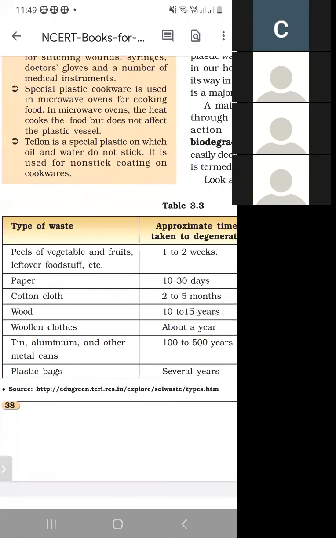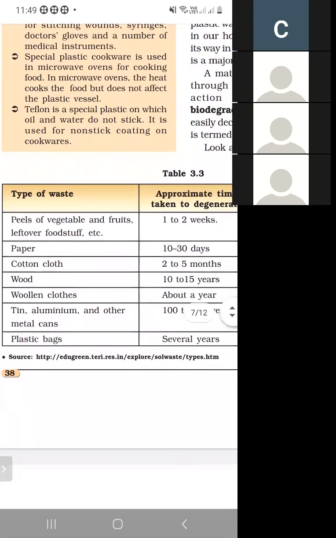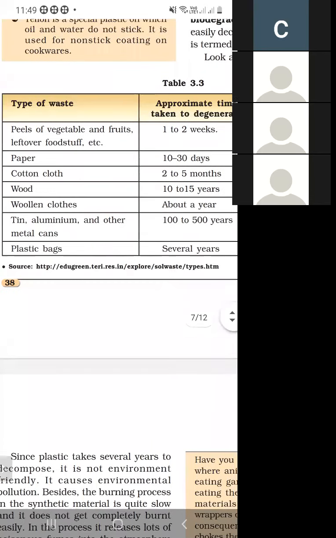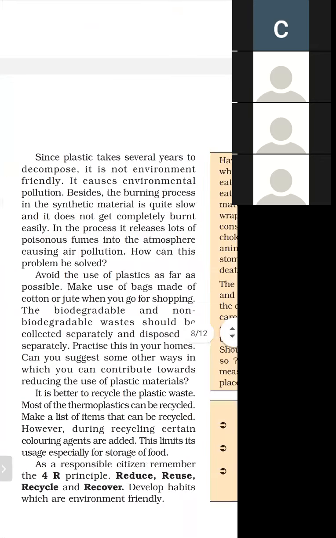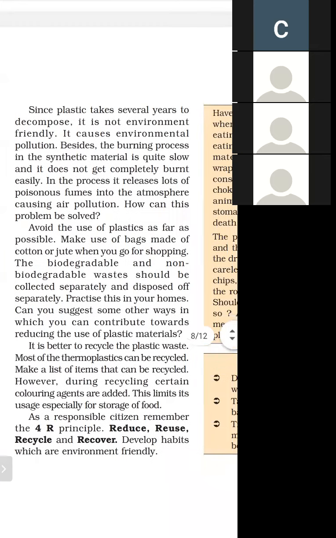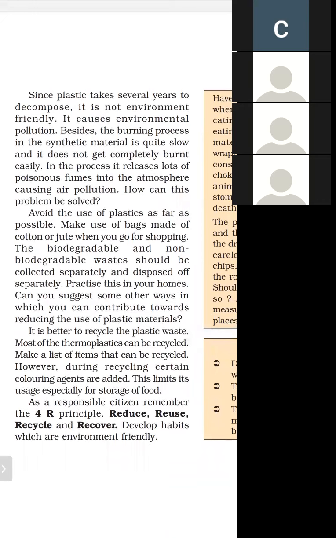And what is meant by biodegradable? Materials which can be decomposed easily are called biodegradable, and those which cannot be decomposed easily are called non-biodegradable. So plastic bags are an example of non-biodegradable waste. Tin, aluminium, and other metal cans are also examples of non-biodegradable waste. Since plastics take several years to decompose, they are not environment friendly.